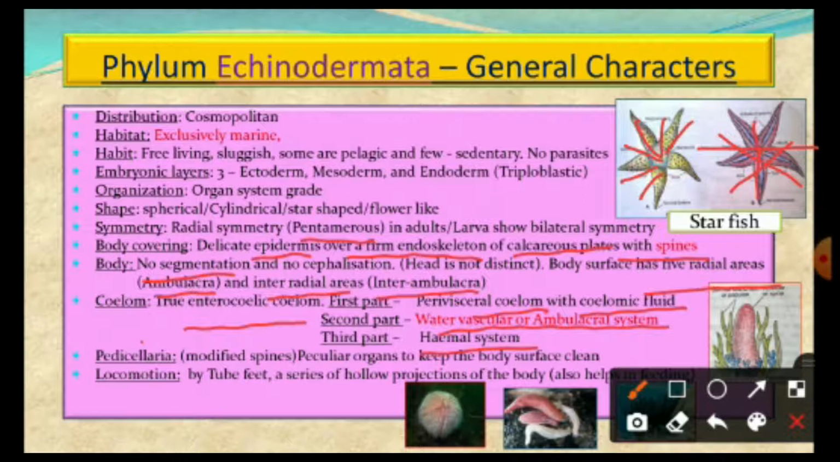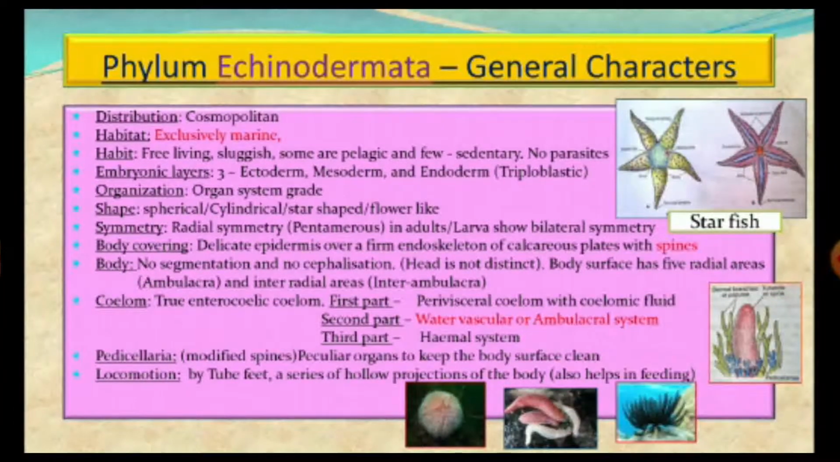Here some of the spines are modified to become pedicellariae, and these are peculiar organs. They are helpful in keeping the body surface always clean. They clear off algal matter and other matter which may be deposited on the body. And locomotion is performed by tube feet, which are a part of the water vascular system or ambulacral system. These tube feet are a series of hollow projections of the body, and they are also helpful in feeding.